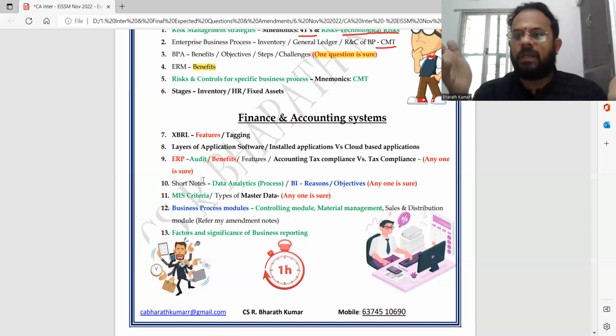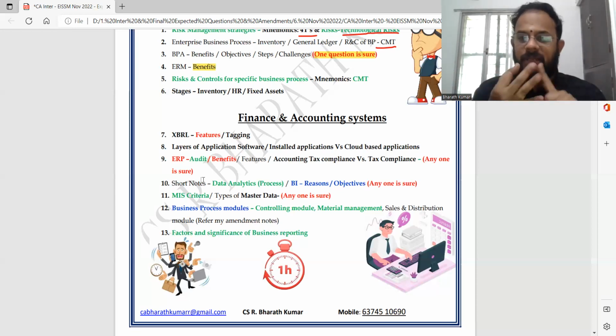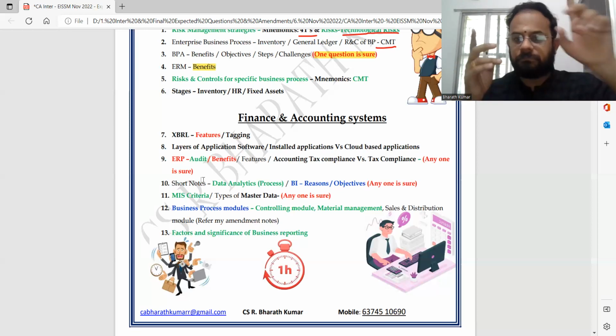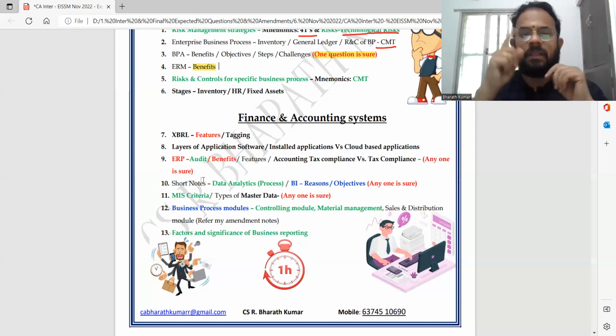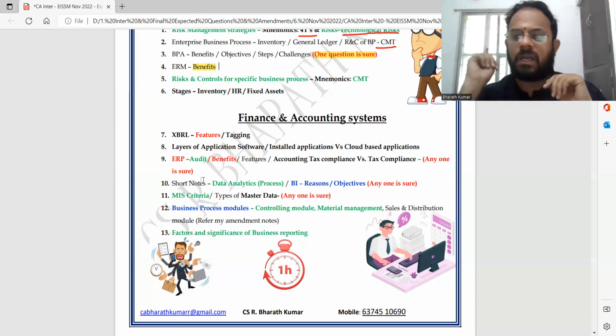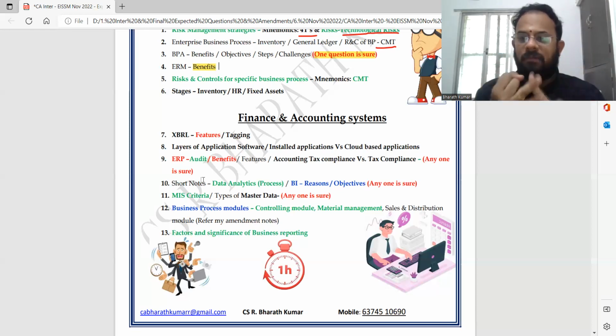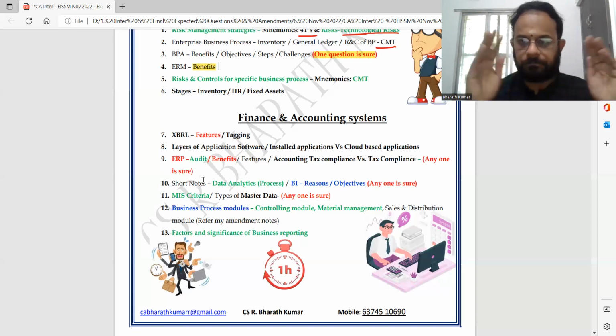MIS criteria, we call it as RTGS: relevant, timely, structured, and generally accurate. These are the 4 criteria. They can ask you types of master data, again 4 master data: accounting, inventory, payroll, and statutory master data. One question is going to be sure.